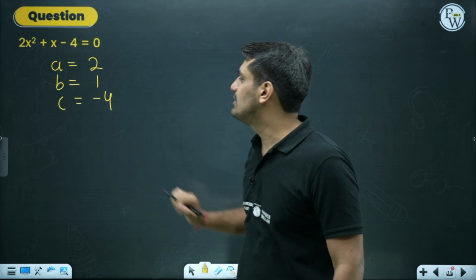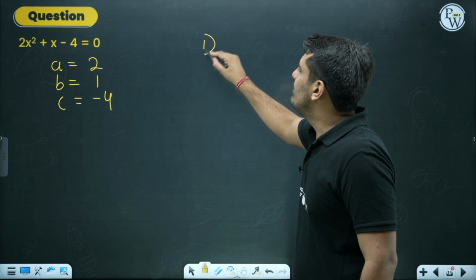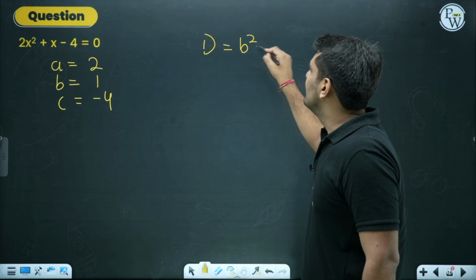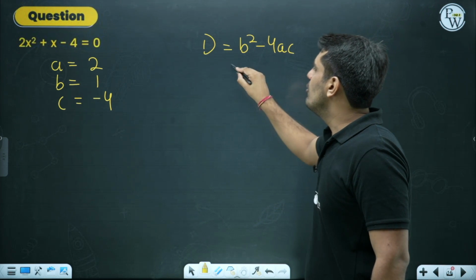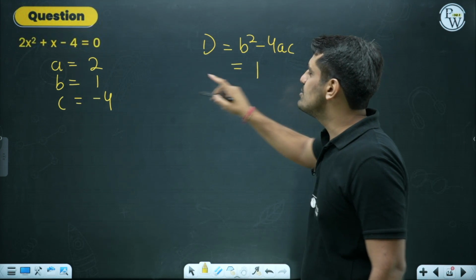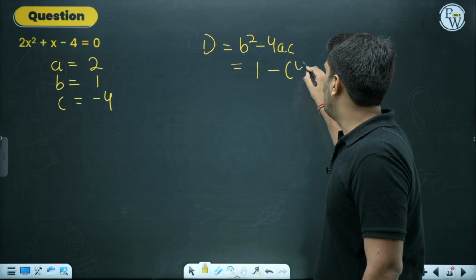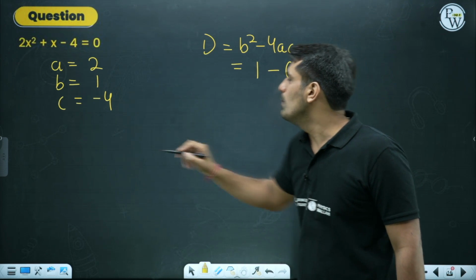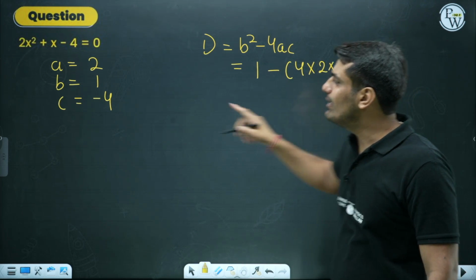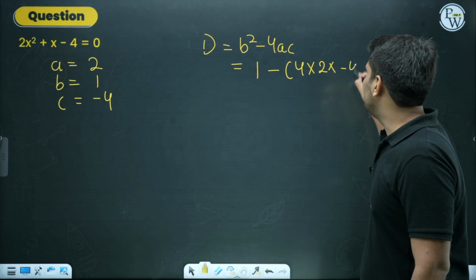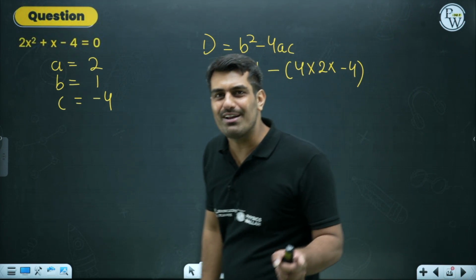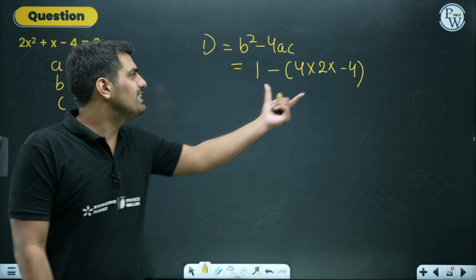2, 1, minus 4. Calculate the value of D, that is B square minus 4AC. Value of B is given to me as 1, so 1 square is 1 minus 4 into A value is 2 and C value is minus 4. Now, understand this part. In the previous question, I haven't talked about this. Why am I writing this in the bracket?